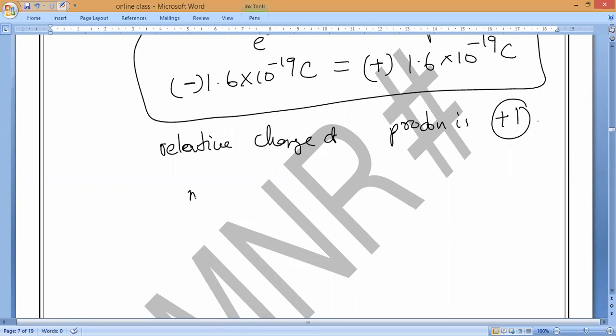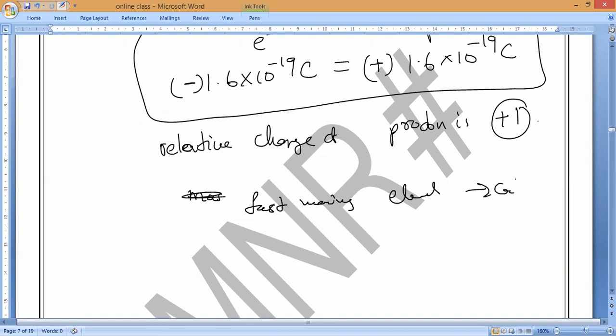So remember, fast moving electrons are called cathode rays. Please note it down. And fast moving protons are called anode rays. You understand, everybody? So from this cathode ray experiment, we can say atoms are not indivisible. Yes or no?